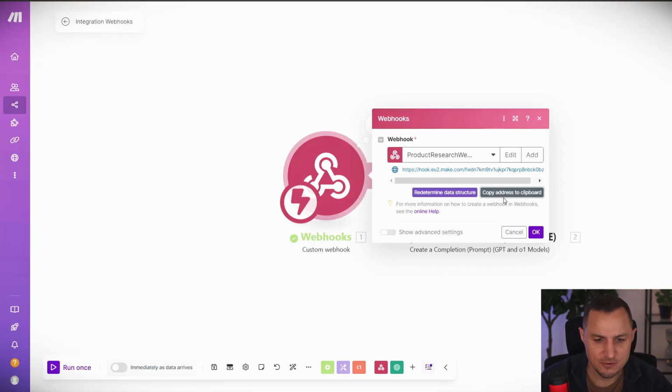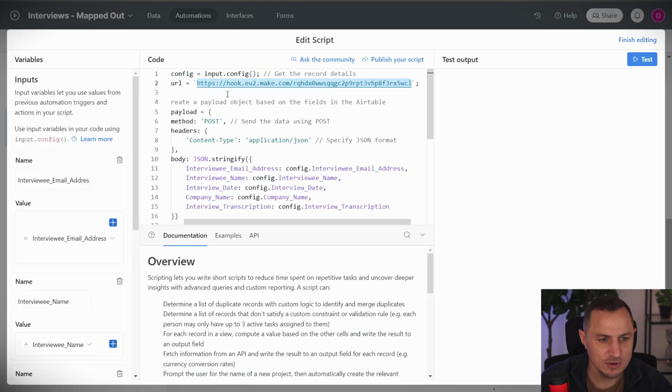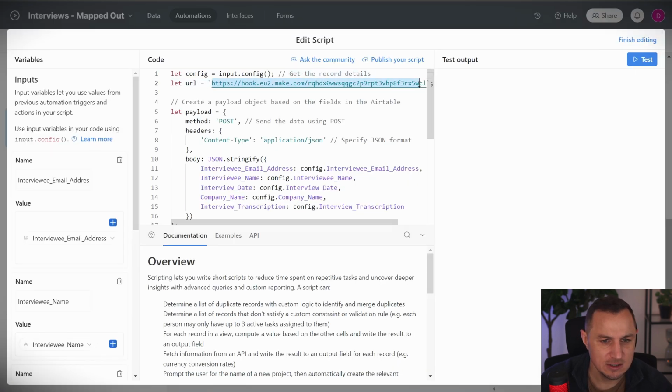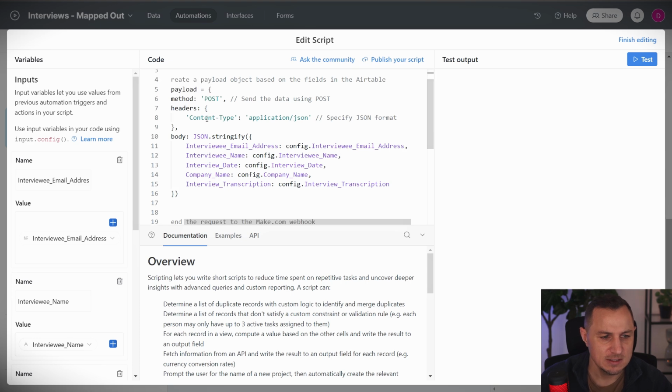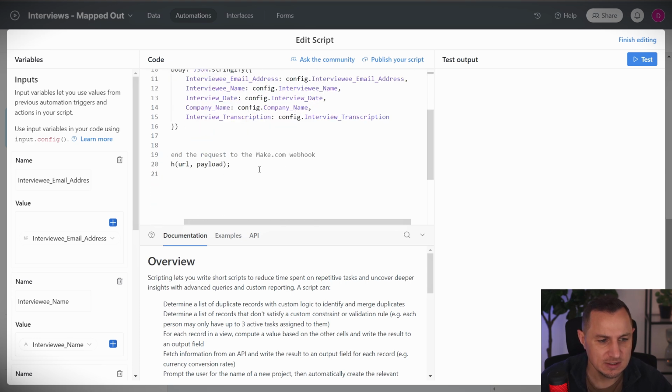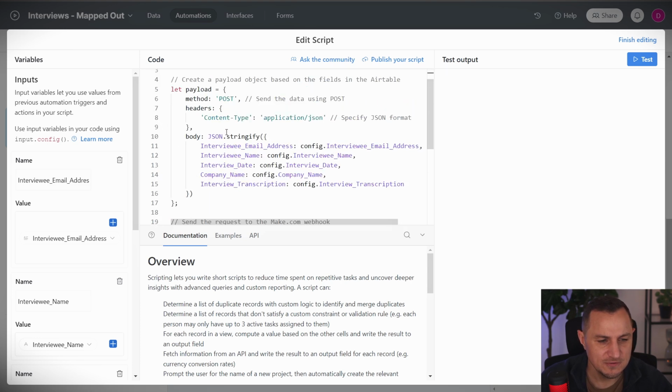So we are copying this URL here. We're going over and putting it in here, into this little field between this apostrophe and this other apostrophe, so the opening and closing apostrophe. And inside of this code, what we're saying is we're basically sending all the information over.